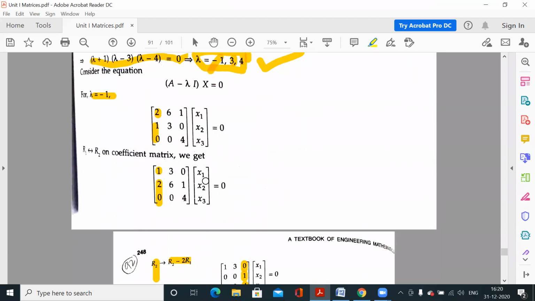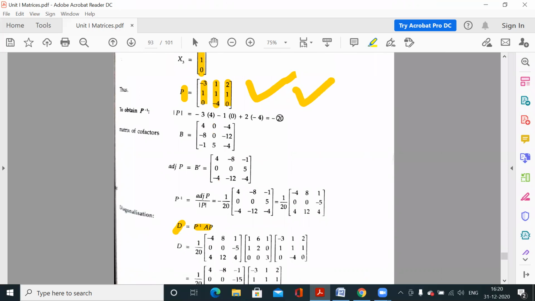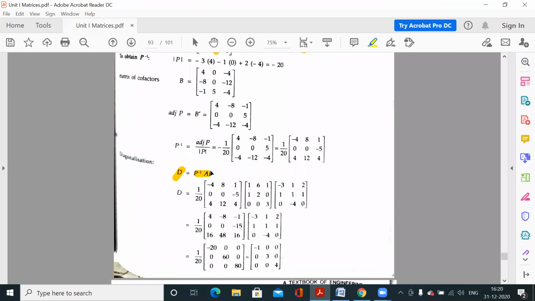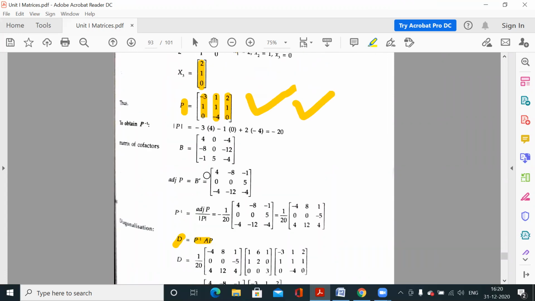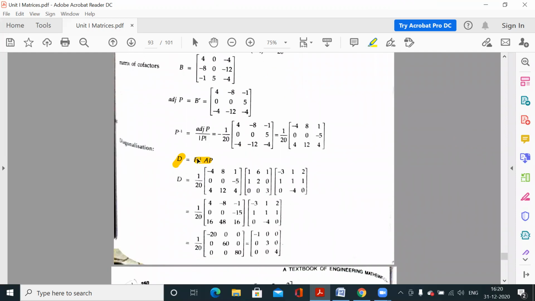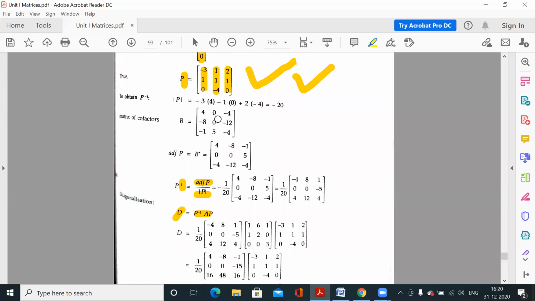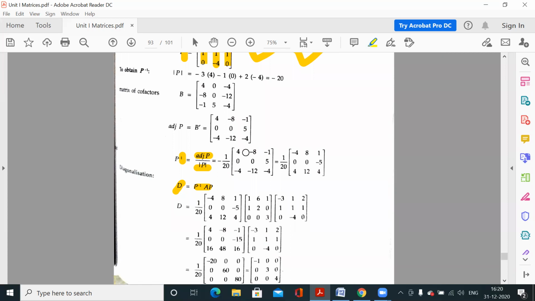So we have to check P inverse AP. A is the given matrix, and P is this matrix. Now finding P inverse. How to find P inverse? It is adjoint P divided by determinant P. You know how to calculate the adjoint of P: you find the cofactors and take the transpose. So this is adjoint P, this is determinant P, and this is your P inverse.